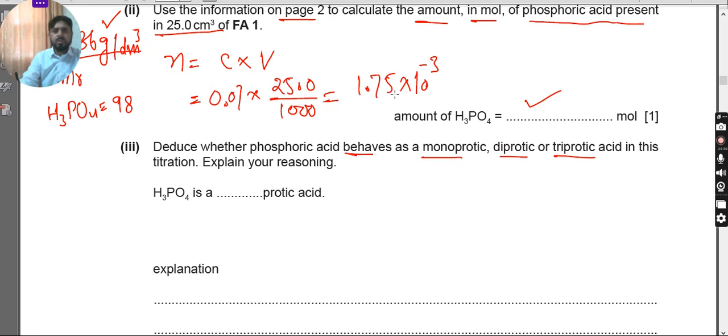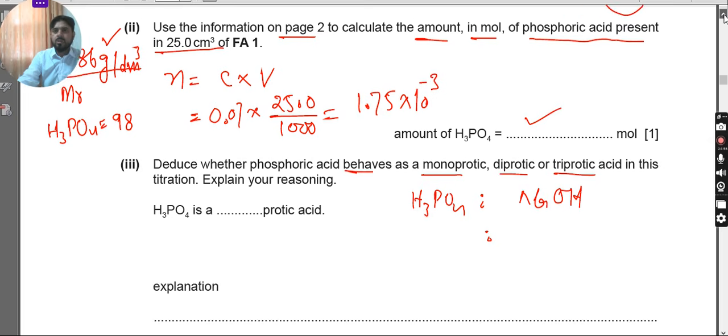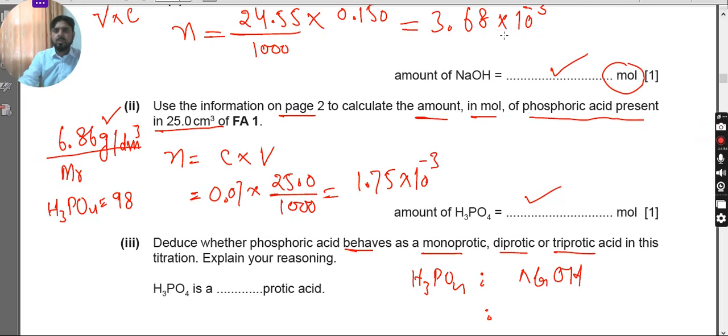So now, boys and girls, we have two values. We have the moles of phosphoric acid and the moles of sodium hydroxide, which are reacting with each other. The value for sodium hydroxide we calculated was 3.68 times 10 raised to the power minus 3, whereas the moles of phosphoric acid we calculated was 1.75 times 10 raised to the power minus 3.